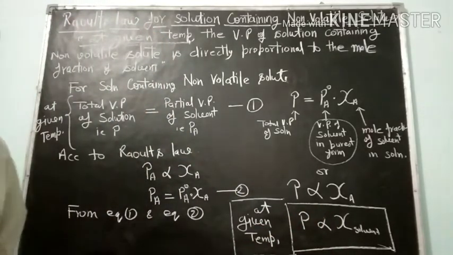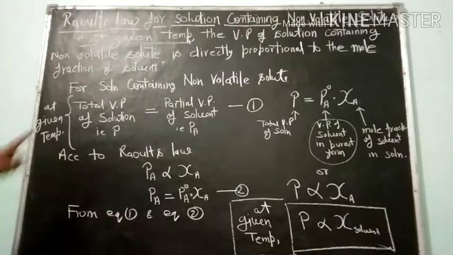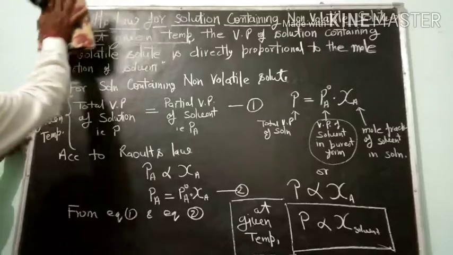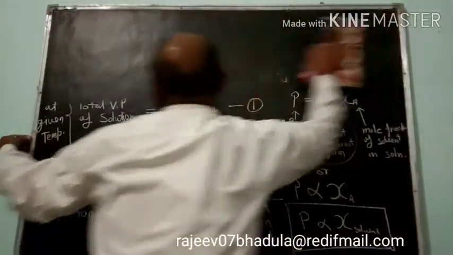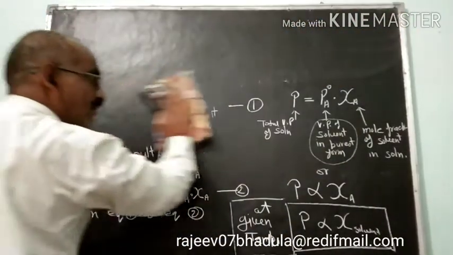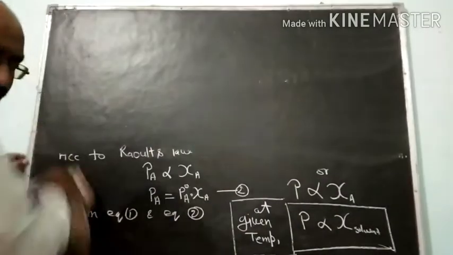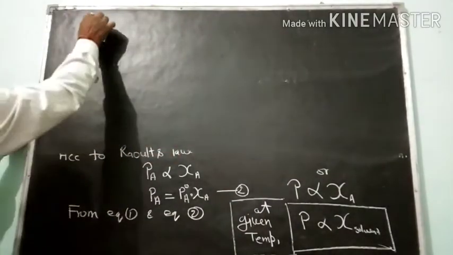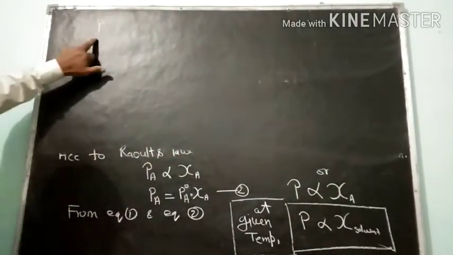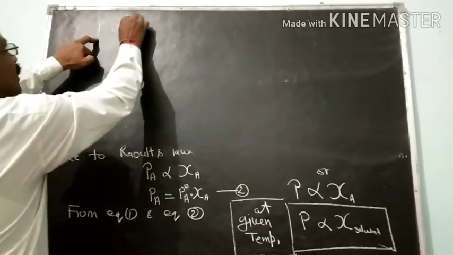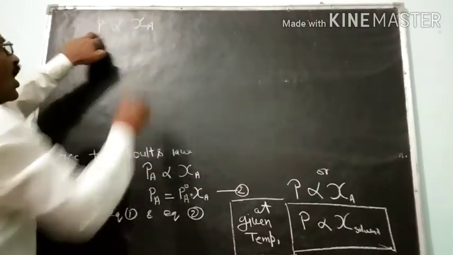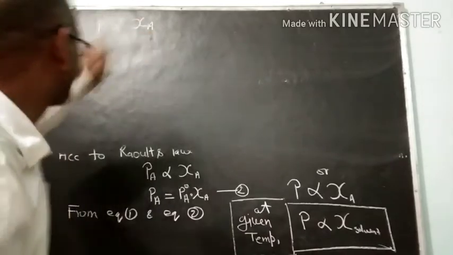Now, this relation can also be expressed in different ways. See here, this P means the vapor pressure of the solution is proportional to the mole fraction of A, meaning the solvent.